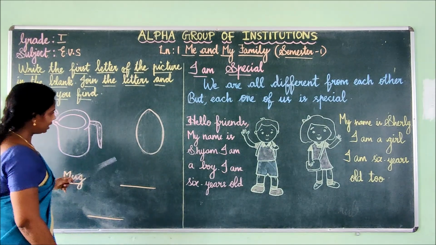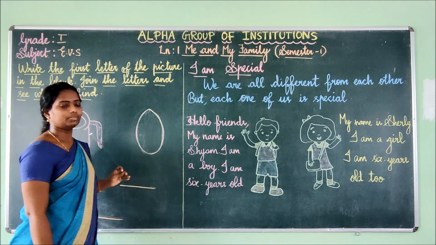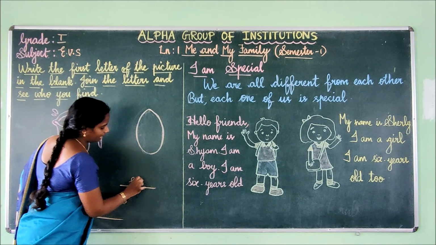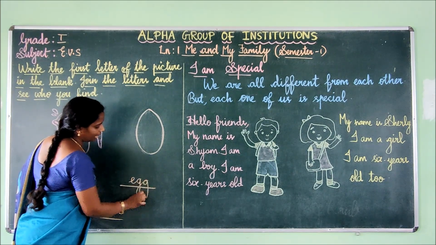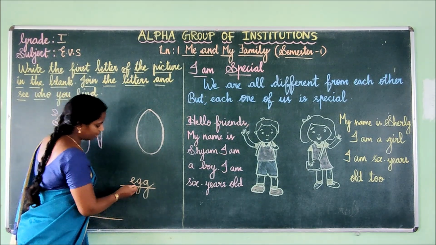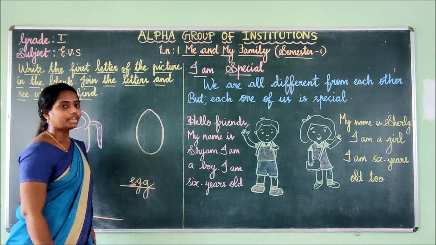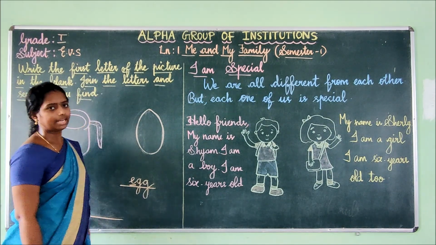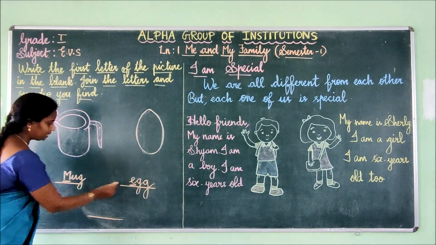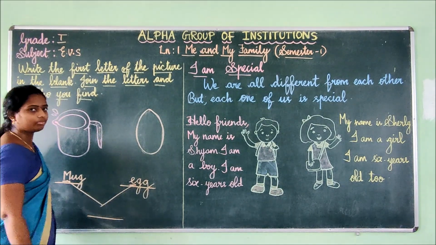Okay, children. See, and what is the next picture given here? What is it? Egg. E-G-G, egg. Isn't it? And what have they given? We have to write only the first letter. Isn't it? So I am just underlining the first letter given here. And what do we have to do? We have to join the letters and we have to find what it is. Okay? I've written the first letter and we have to join these two letters and we have to find what it is.